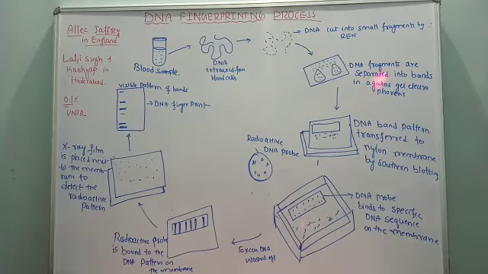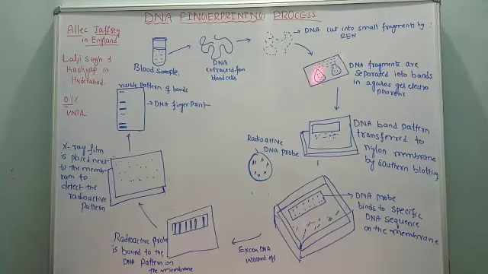After that, there is one more step, followed by the next step. That step is called agarose gel electrophoresis. What is that process? Let us see. This step is employed in order to separate the DNA fragments lengthwise. So, it is subjected to electrophoresis. How is it done? What is the definition of electrophoresis? Let us understand. It is a process of separating the DNA fragments based on size on agarose gel.